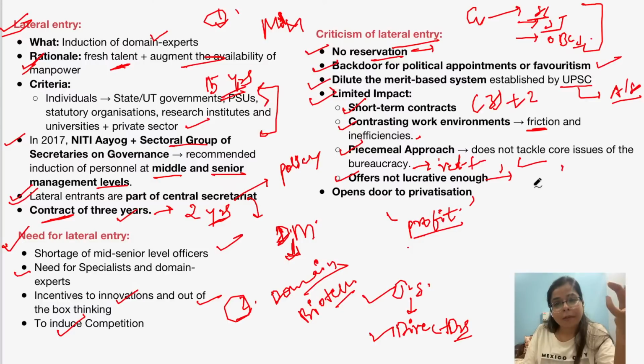And the public sector may have a certain rule-based environment, which may hamper innovation, right? And the next thing is that it is being speculated that this may open the door to privatization, right? So these are certain criticisms of the lateral entry scheme.